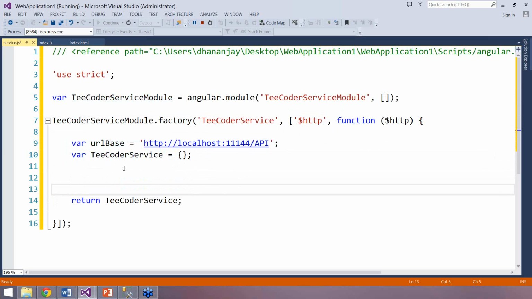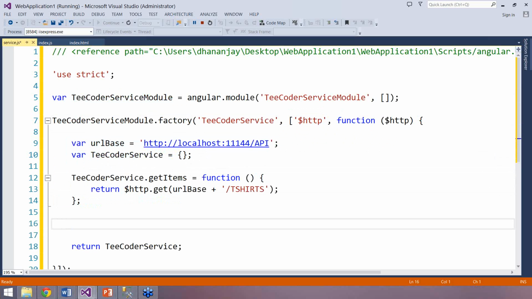Okay, once that is done, we need to say tcoder service dot get items. Here getItems is my function name, given in line number 12. Then what it is returning: return $http.get.